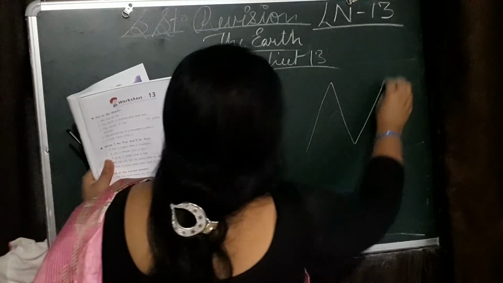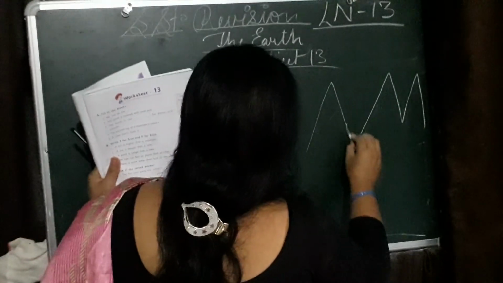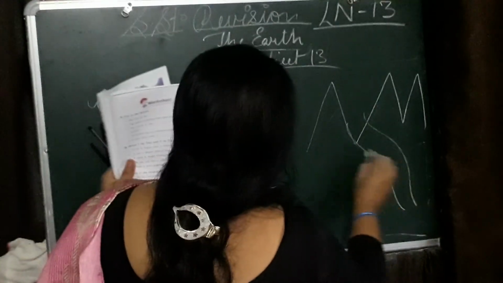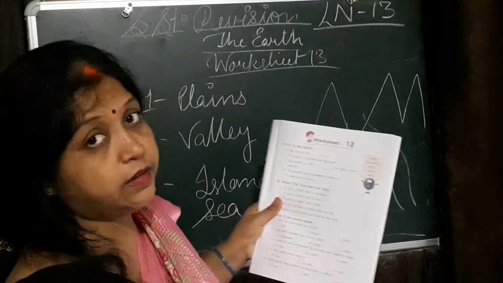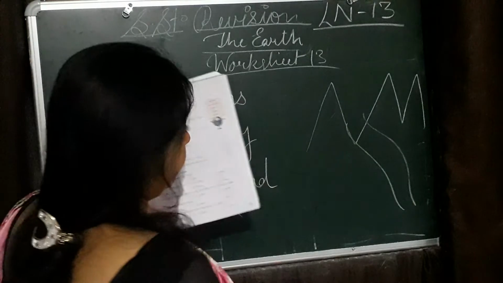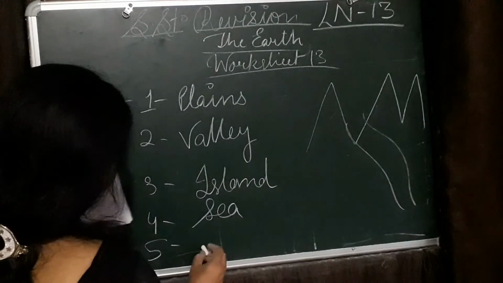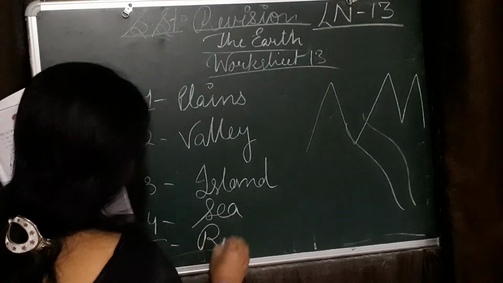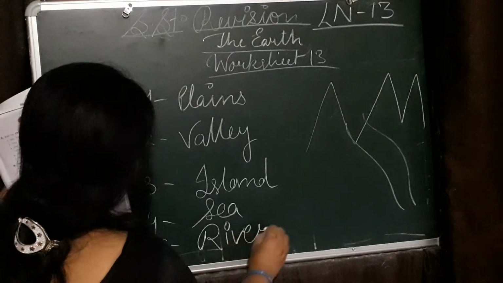Water body flow down the mountain. Suppose this is the mountain and water body flows like this. What is this? River, lake or pond? River. Answer number 5. River. R-I-V-E-R. River.